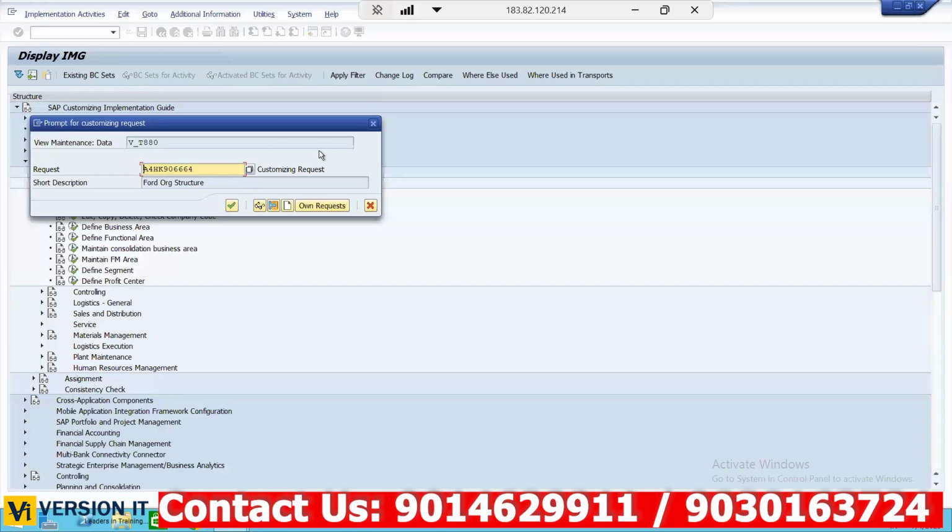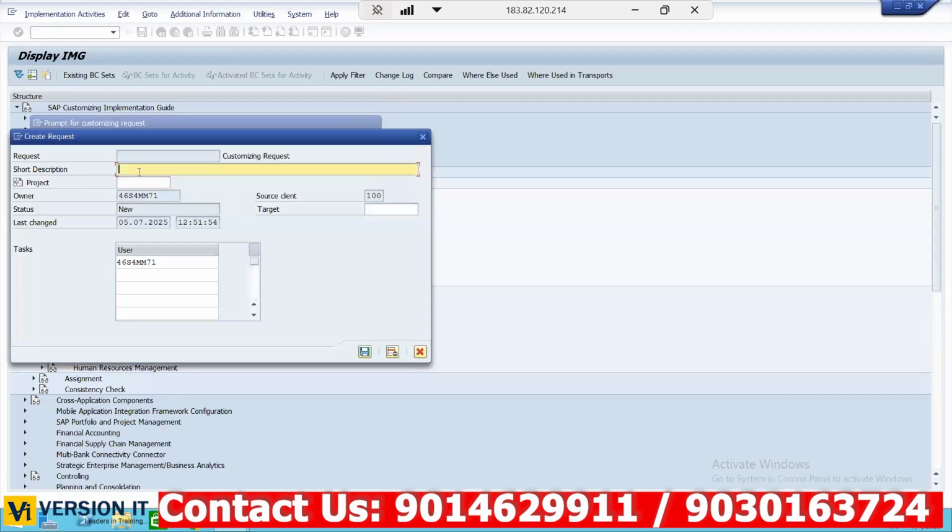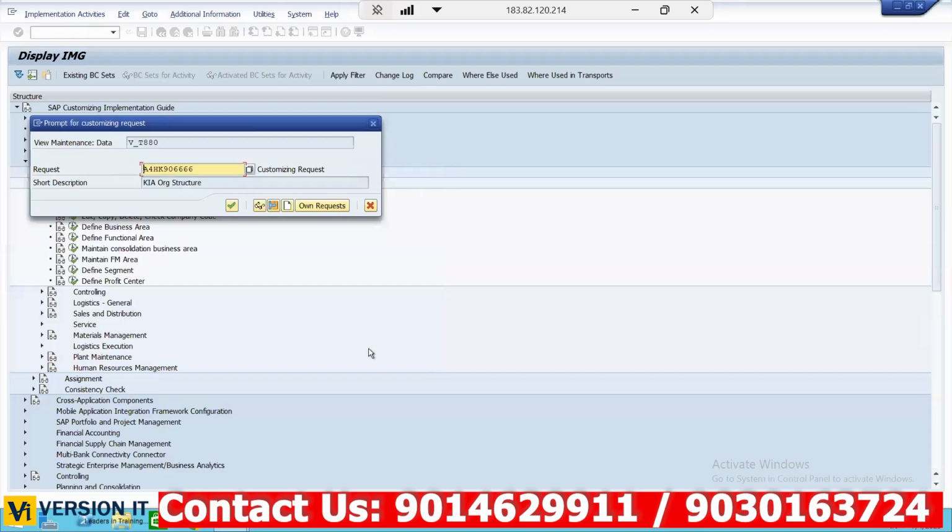What is this pop-up? This is nothing but a transport request. Okay, we have to create our own. So whatever data we are creating in the SAP system, like a company, just for example, whatever we are creating, while saving it will store under a TR. What is the use of this TR? TR is nothing but transport request. So now I'll click on this page icon, create request. So in this case, it is Kia org structure, organization structure.